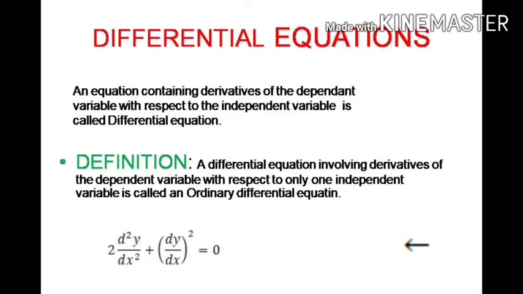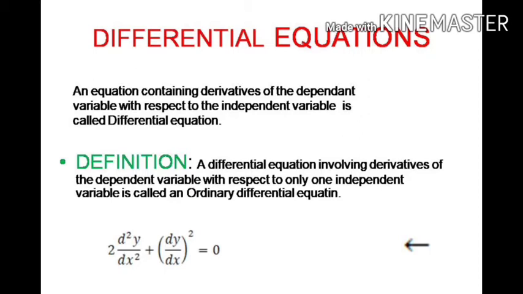That means a differential equation involving derivatives of the dependent variable with respect to only one independent variable is called an ordinary differential equation. So if an equation contains derivatives, we call it a differential equation.